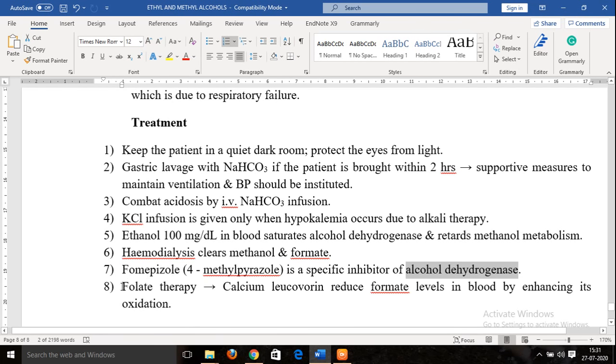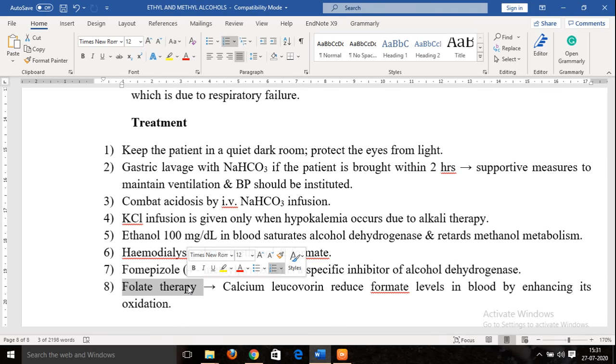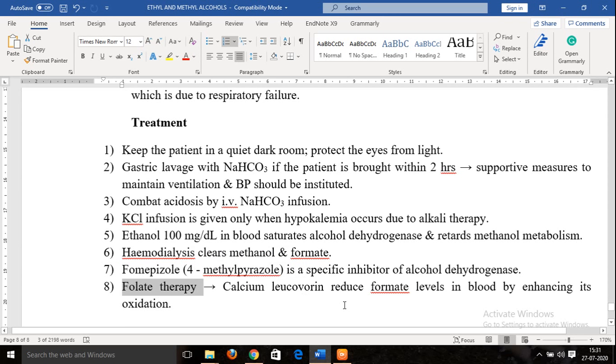Then one more measure is folate therapy. Remember we had discussed that the further metabolism of formic acid is folate dependent. So when folate therapy is given in the form of calcium leucovorin, this will enhance the metabolism of the formic acid, because it is folate dependent.